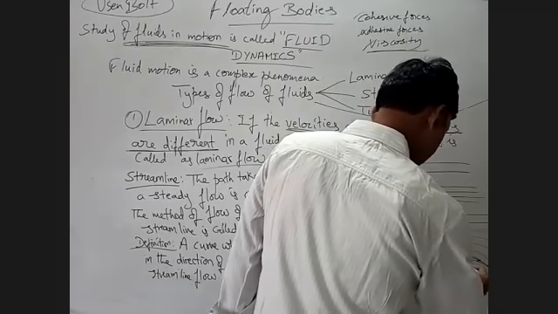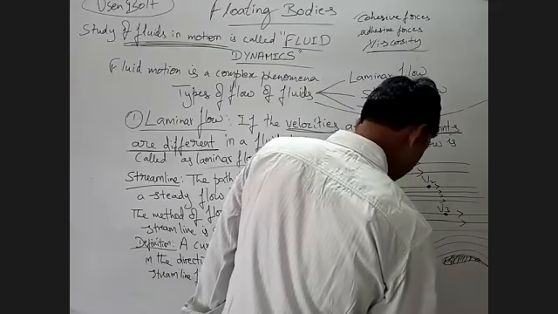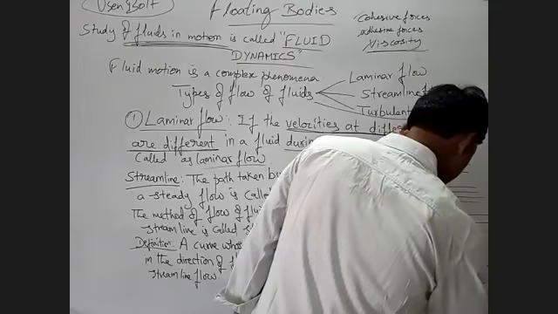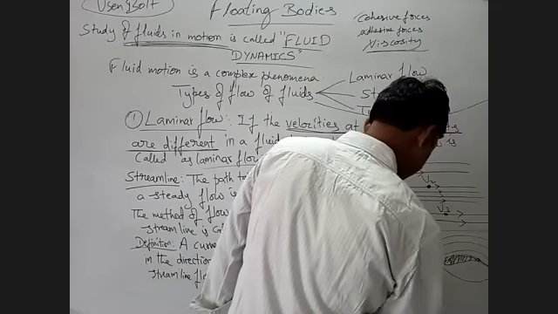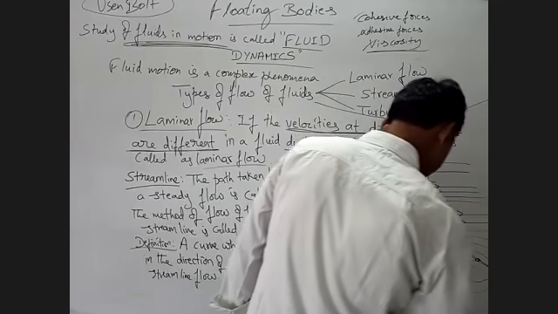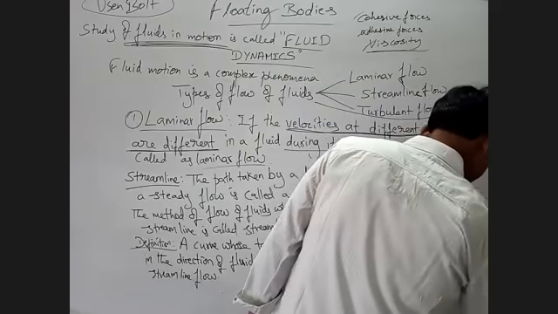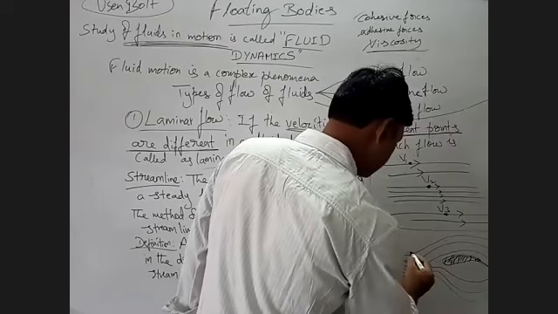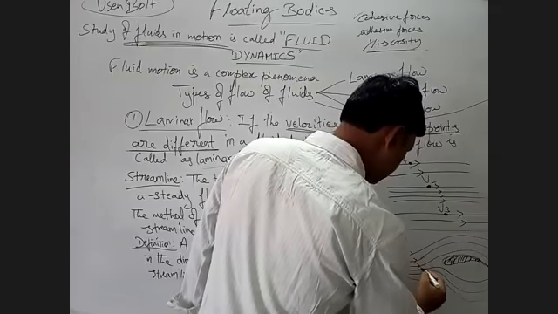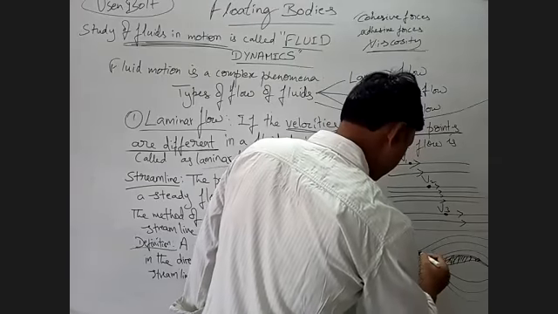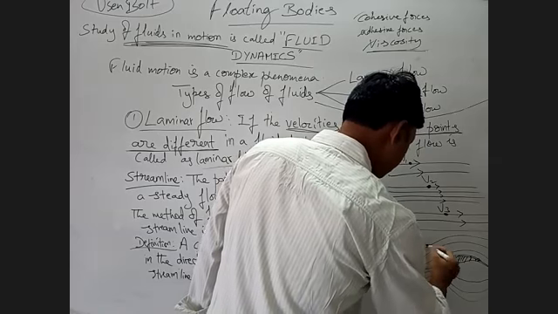So if I have to draw the diagram, it is like this. Suppose some surface is here like this. These are the curves we have here, and at any point, these are the directions.